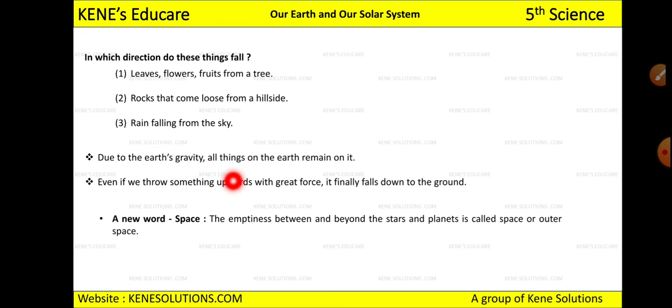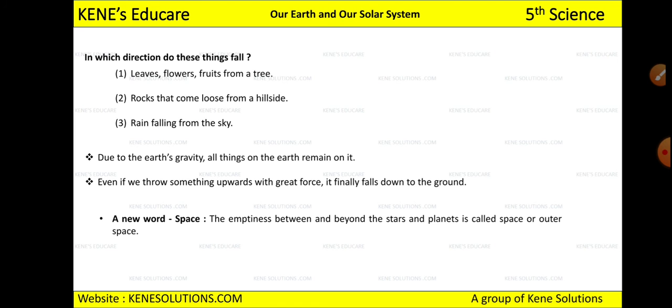Now tell me one thing, in which directions do these things fall? Leaves, flowers, fruits from a tree. Have you observed, the trees have leaves, flowers, fruits on them, where they go? Do they go in the sky? No, they fall on the ground, right?